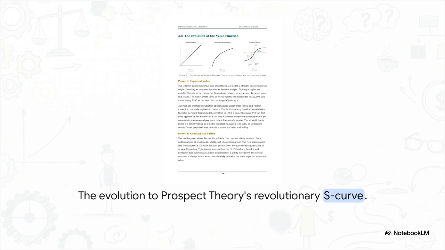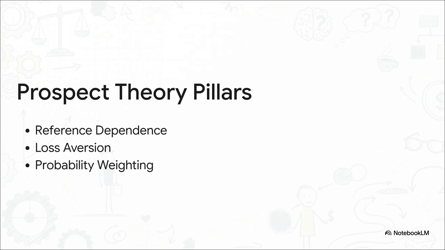Notice how it originates from a central reference point in the middle, and look at how aggressively it dips down into the loss domain. This S-curve is built on 3 pillars that reflect stark reality. First, reference dependence. We don't evaluate our wealth in absolute terms. We judge it based on where we started. Second, loss aversion. The curve is much steeper for losses because losing 100 pounds physically and psychologically feels significantly worse than gaining 100 pounds feels good. And third, probability weighting. We systematically overweight tiny probabilities, which, by the way, perfectly explains why the exact same person will buy a lottery ticket and take out an insurance policy.